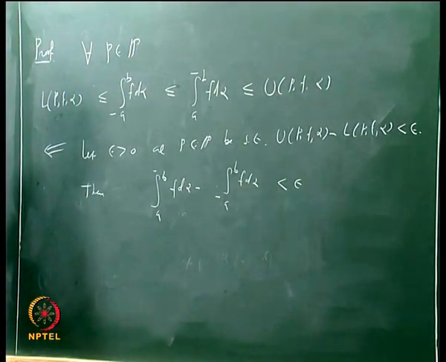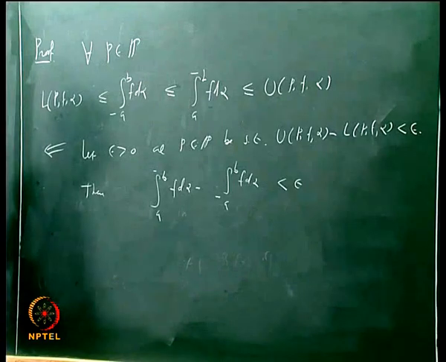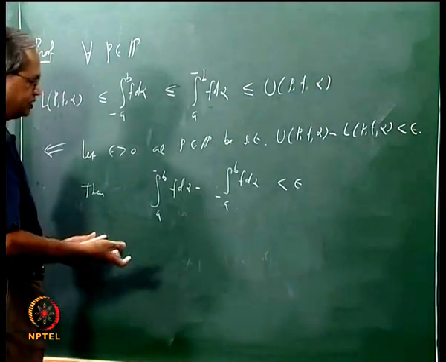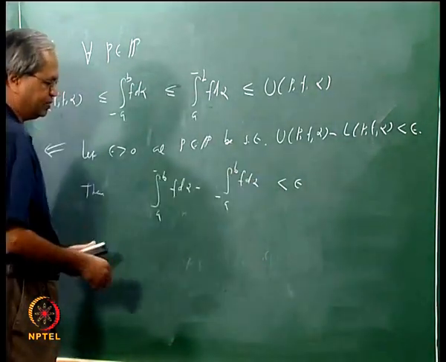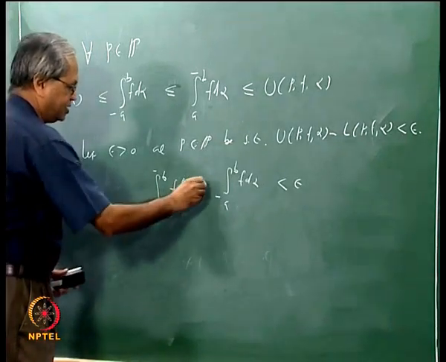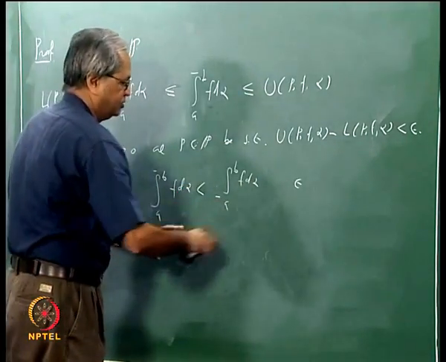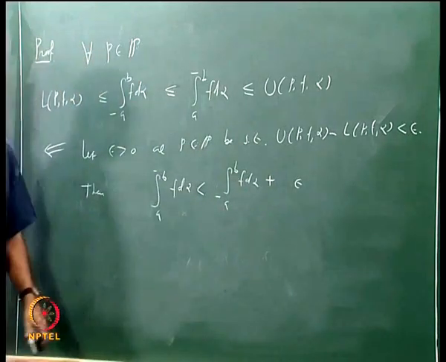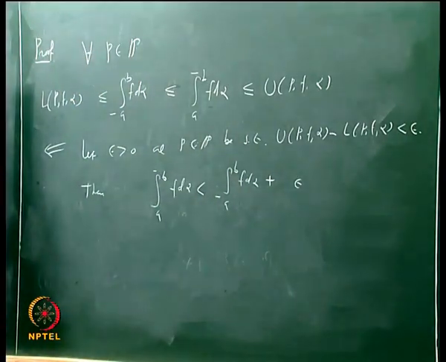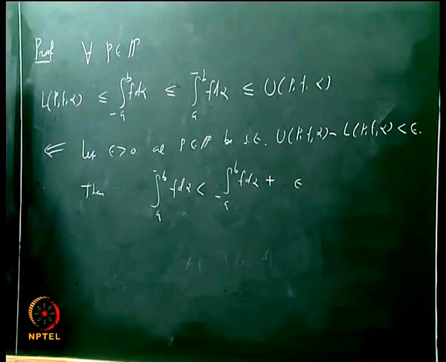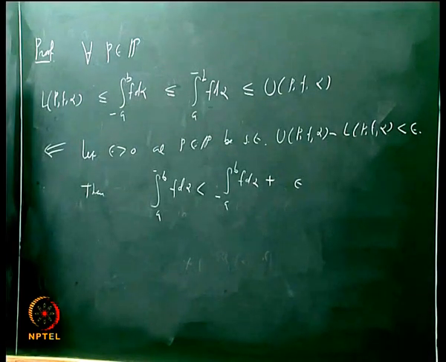This same inequality I can write in a slightly different way. Instead of writing that this minus this is less than epsilon, I shall say that the upper integral is less than the lower integral plus epsilon. That is what we wanted to prove.